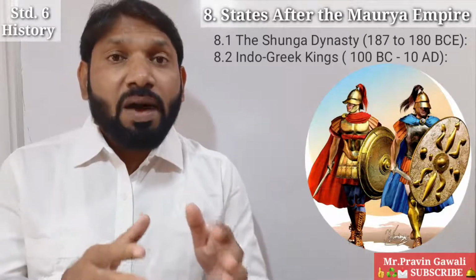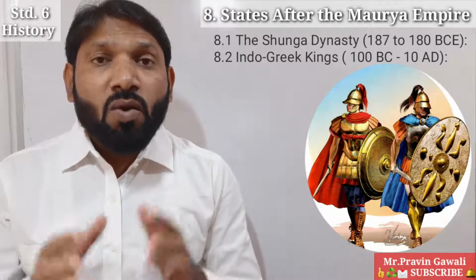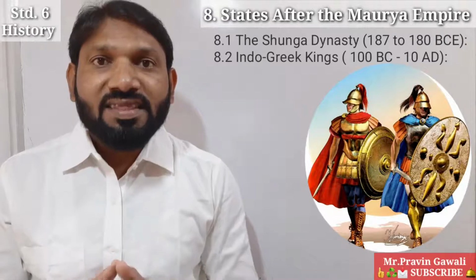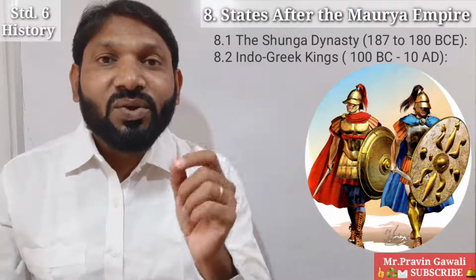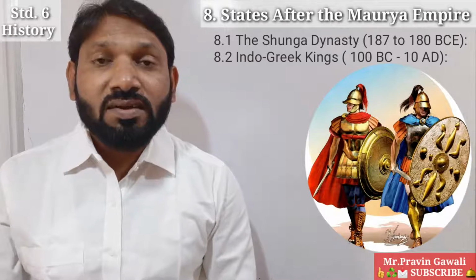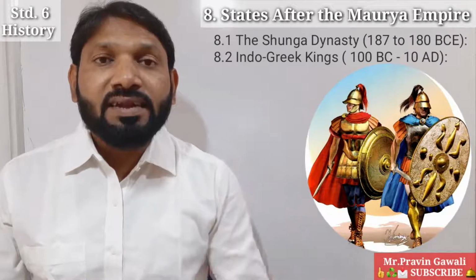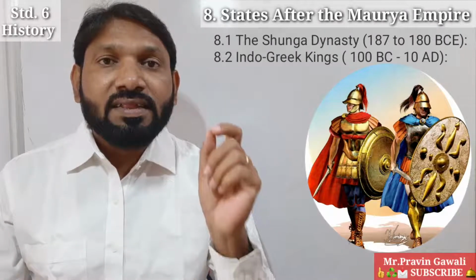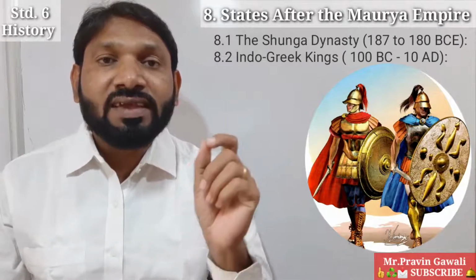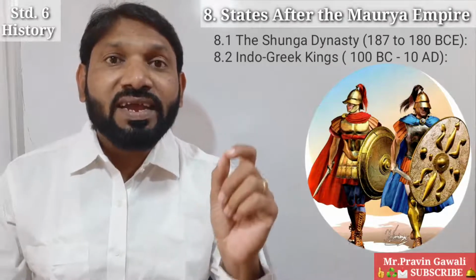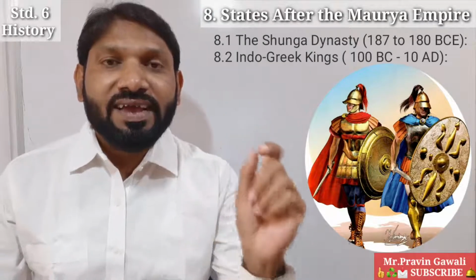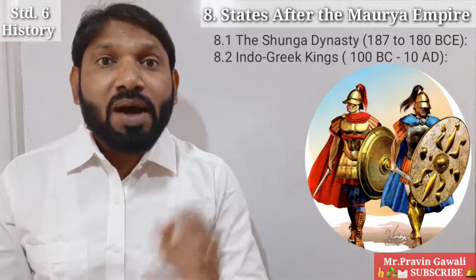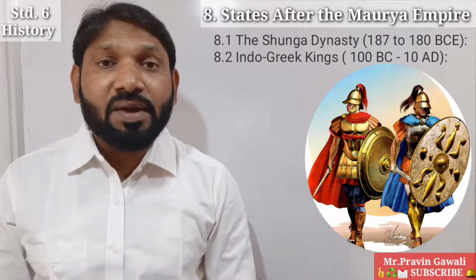The northwest part of the Indian subcontinent was ruled by several Greek kings. These kings are known as Indo-Greek kings. The northwest part of the Indian subcontinent was ruled by Greek kings, and because of that these kingdoms are known as Indo-Greek kingdoms or Indo-Greek kings. Students, do you know that more than 30 kings ruled this northwest Indian subcontinent?